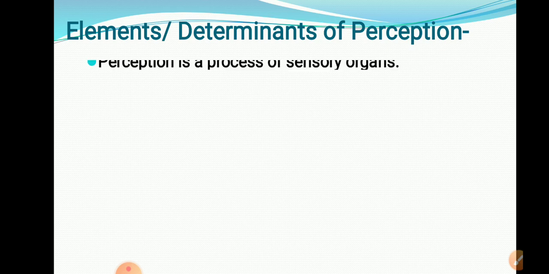Now the elements or determinants of perception, that is the most important part. Different elements are there, different determinants are there. Basically, 7 elements of perception are there. In the exam you will be asked: define perception, explain the elements or determinants of perception. Okay. So perception is a process of sensory organs.